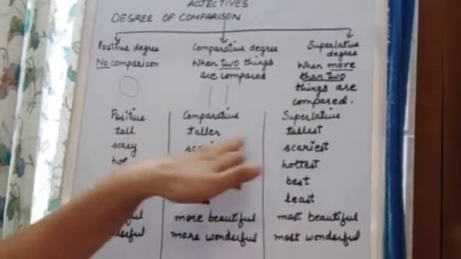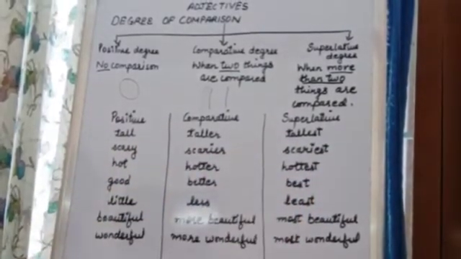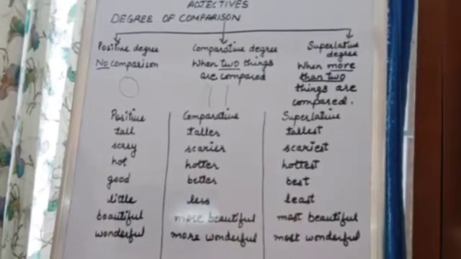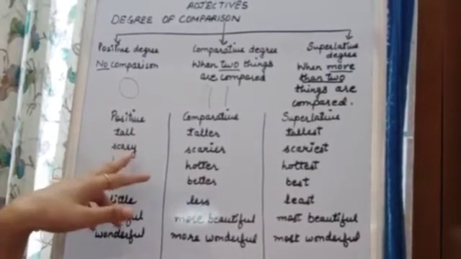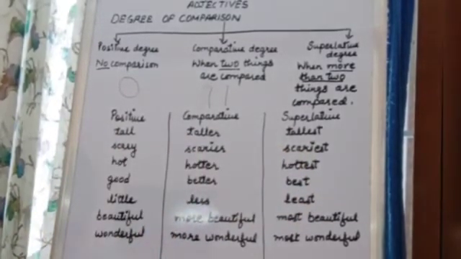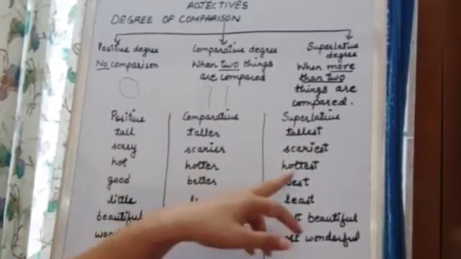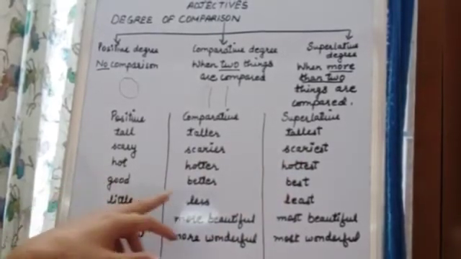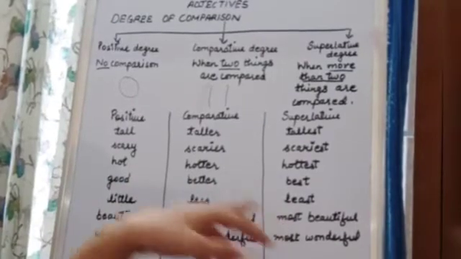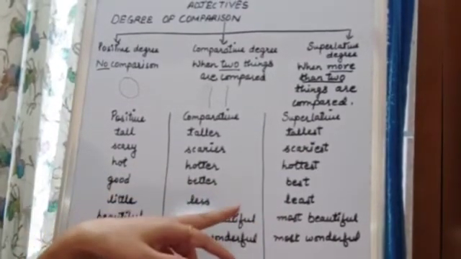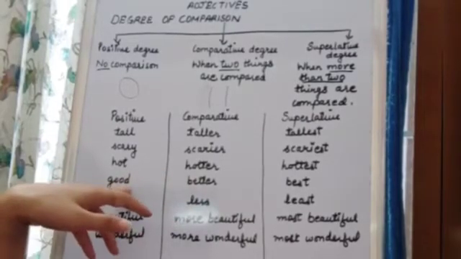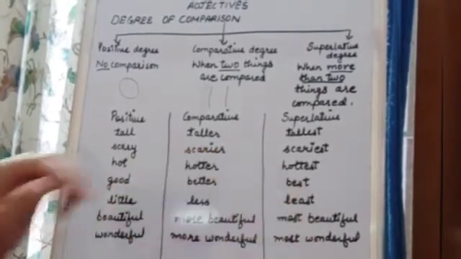So this is how you have to use these degrees. This is a very important table. You have to learn this table and the table which is given in the book. Second one, scary, scarier and scariest. Hot, hotter, hottest. Good, better, best. It will not be good, gooder or goodest. No. Many of you write good, gooder and goodest, but the correct comparison is good, better, best.